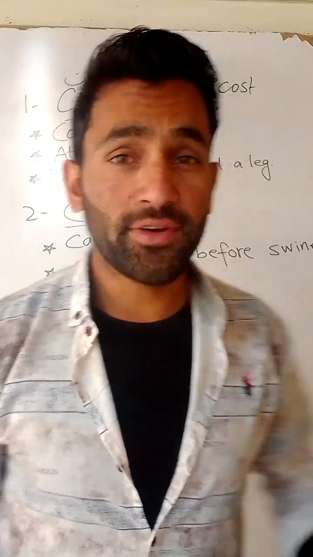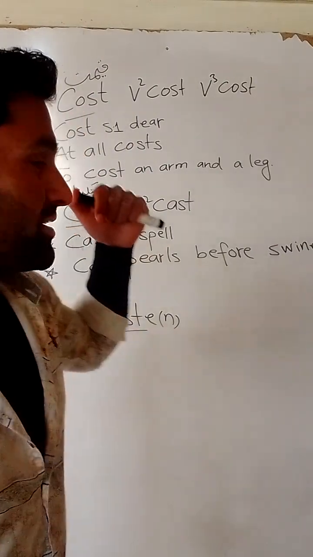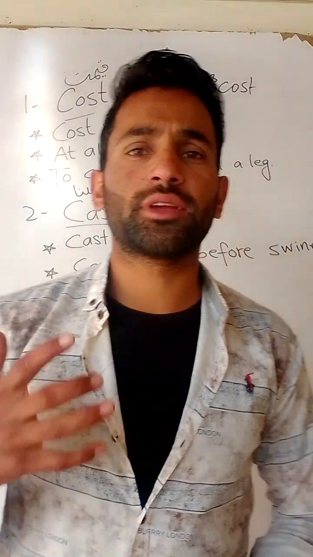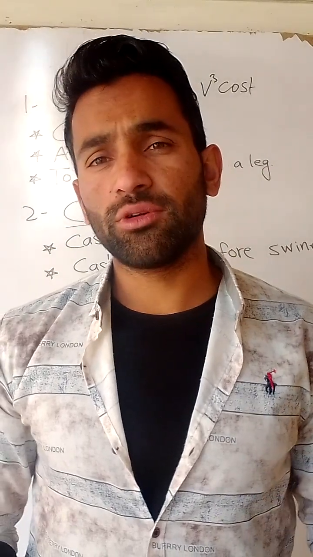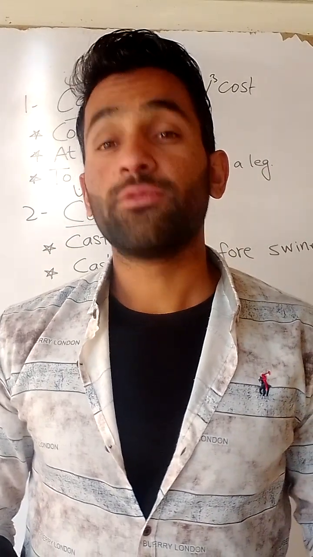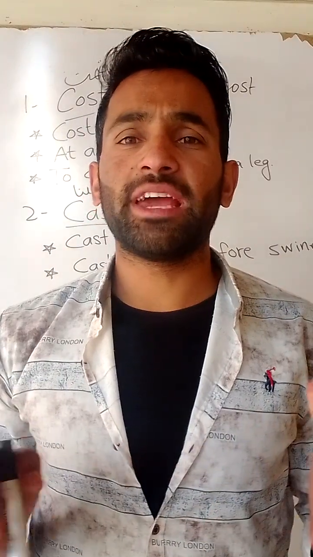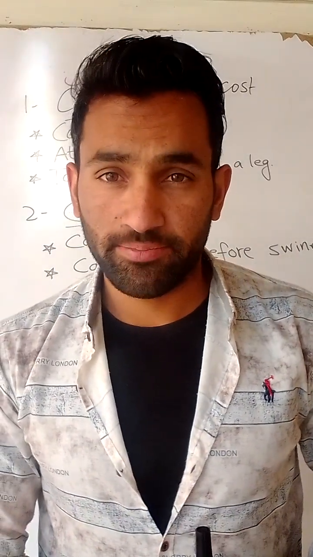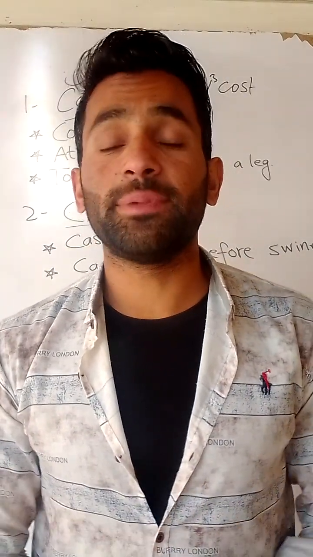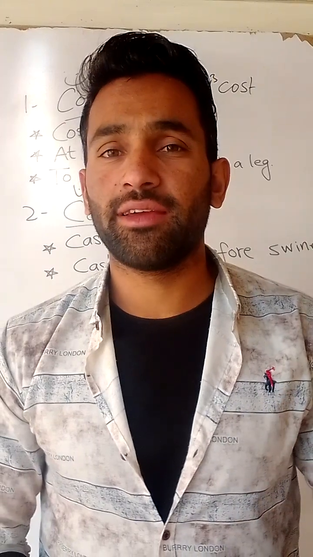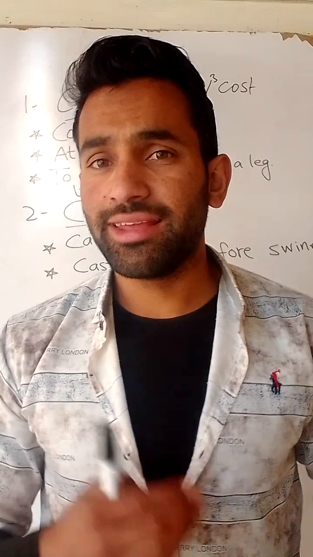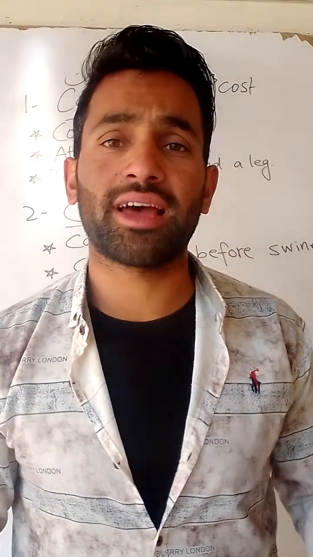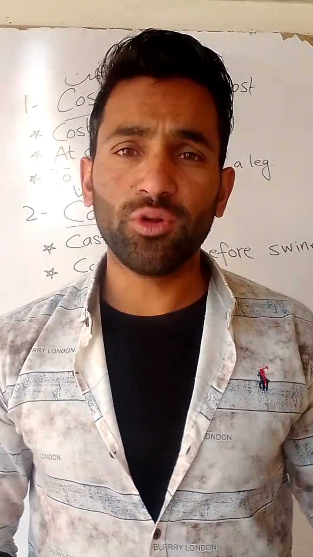Let's begin. The first one is cost, C-O-S-T. Now this word cost is a noun as well as a verb. As a noun, it means qeemat. For example, we won't be able to cover the cost of the event. In this sentence, I use the word cost as a noun. As I told you, it's a verb as well.